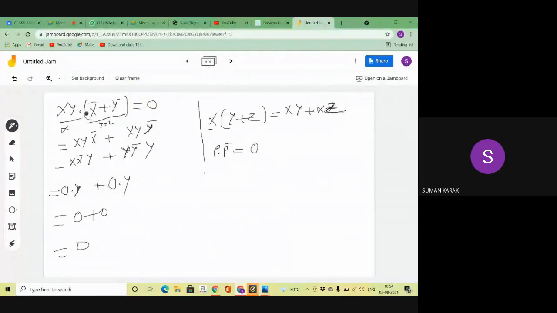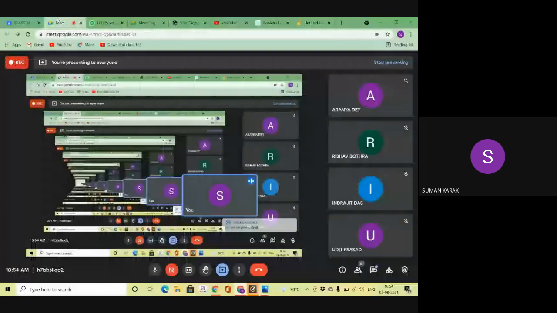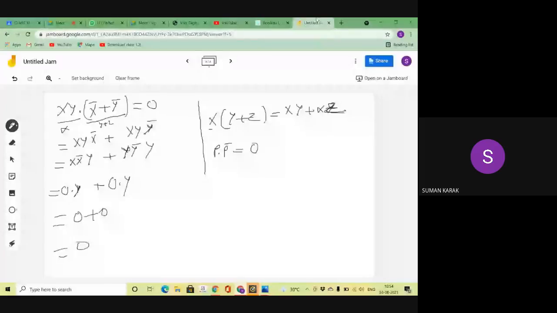Okay, so this is my second part. Here I am applying the second distribution law. So this is the x part and this is the y plus z part. Here I am applying the distribution law. And if we are applying that, then what is the answer?